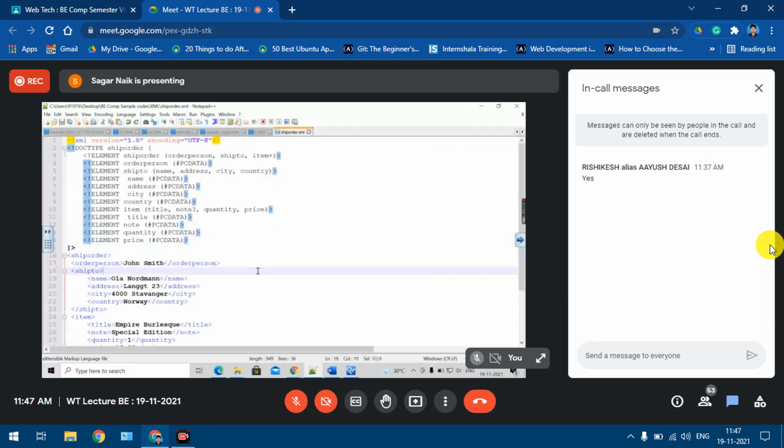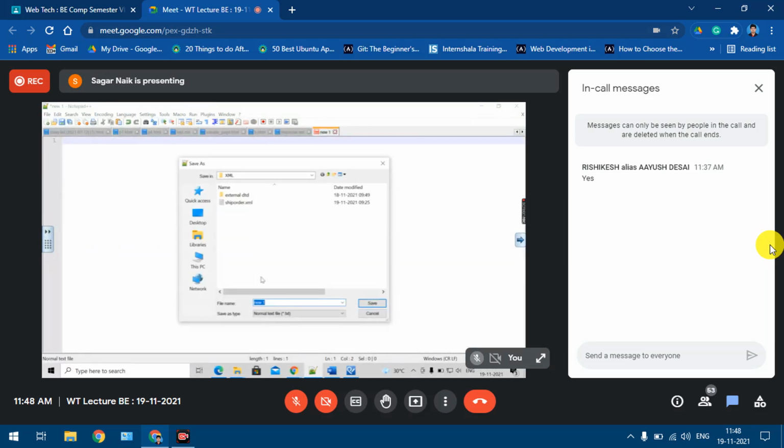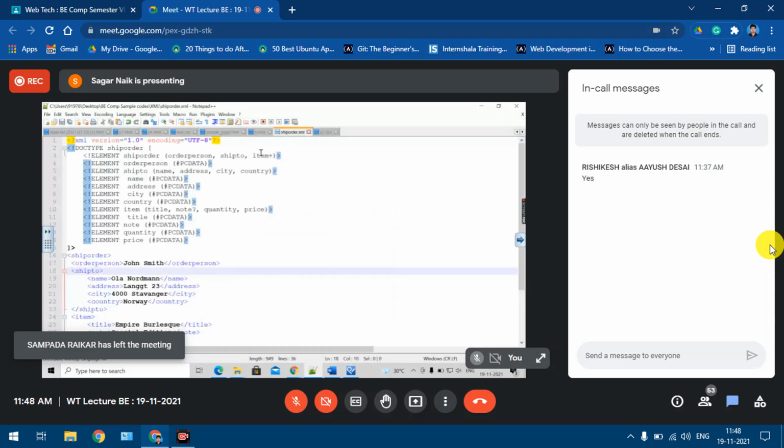Okay, now if I want to convert this to an external DTD, I have to create a new file and save the file with any name. I'll give the same name, ship order only. Otherwise, I'll put Q1, Q1.DTD. All types only. Okay, save. So I'll just put these element declarations into the new file.